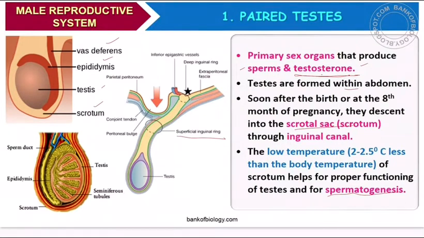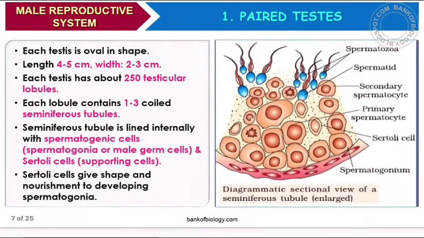You can see here the vas deferens, the big tube, the epididymis, a small tube, and of course the testis, and the bag-like structure in which the testes are situated is the scrotum. You can also see the presence of seminiferous tubules, the scrotum, the epididymis, that spring-like structure, and then the sperm duct, which is common. Each testis is oval in shape, and this is important.